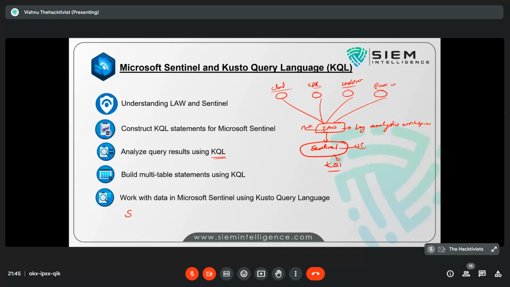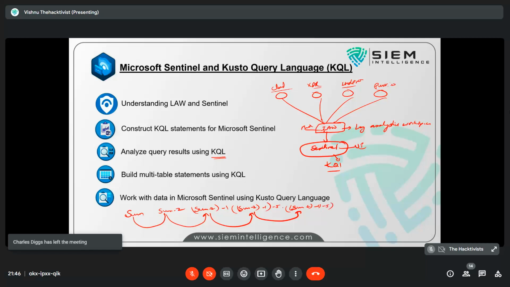See, this is the sum. I'm filtering, and I get, let's say, sum minus 2. Again I'm filtering, and what I get is sum minus 2 minus 1. Again I'm filtering, and I get, let's say, minus 5. Again filtering, so it is sum minus 2 minus 1 minus 5 minus 1. This is known as piping, or we can say filtering in a filter in a filter.